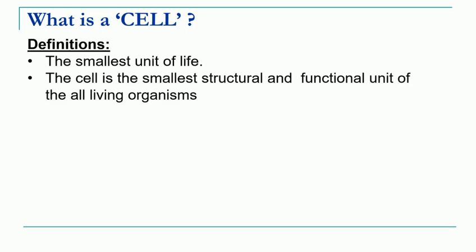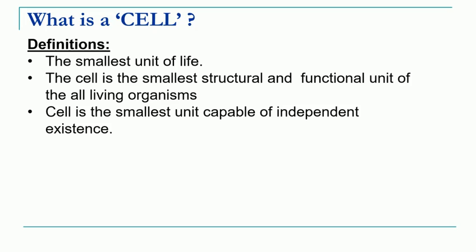So all living organisms are made up of cells. Then we can define a cell as the smallest unit capable of independent existence. That means a cell can survive on its own if it gets the required food and other requirements.